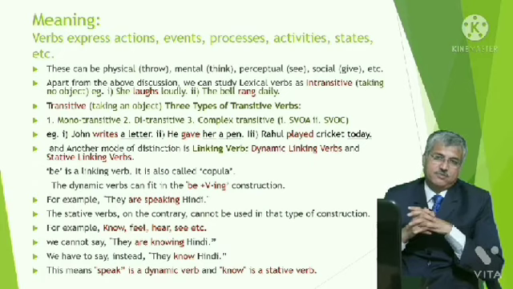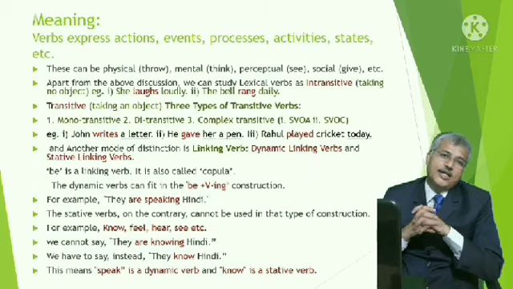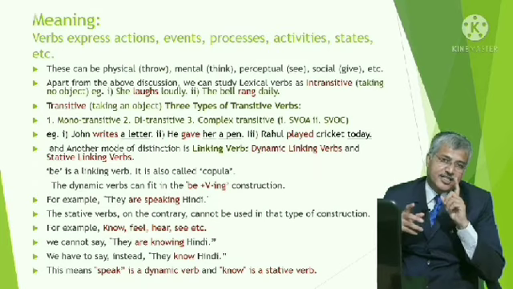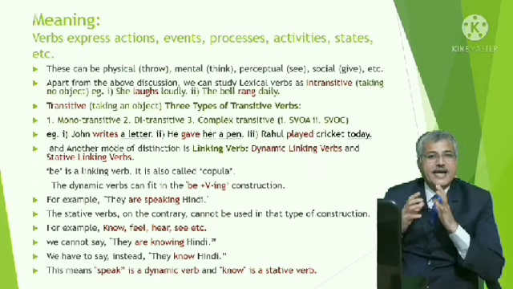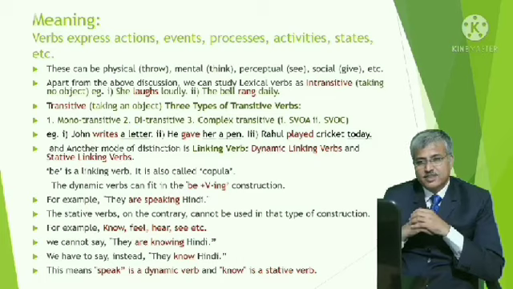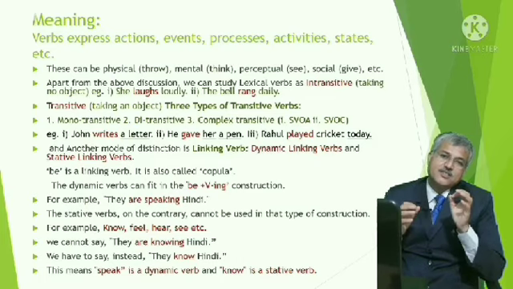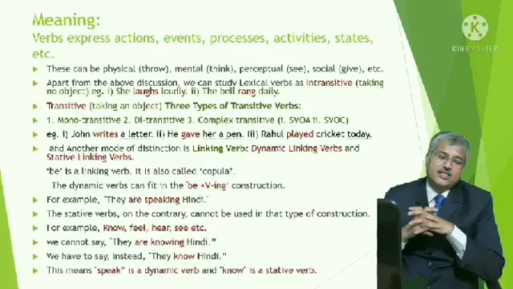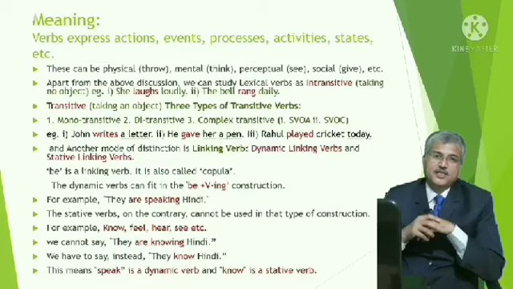Number two, ditransitive. In ditransitive, the word di itself suggests that di means double, two. So it takes two objects. For example, he gave her a pen. Here gave is a ditransitive verb which took two objects. One is the indirect object and another is the direct object.